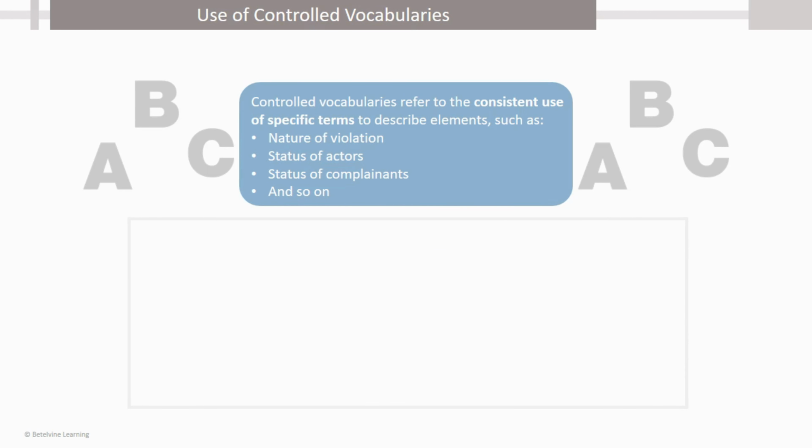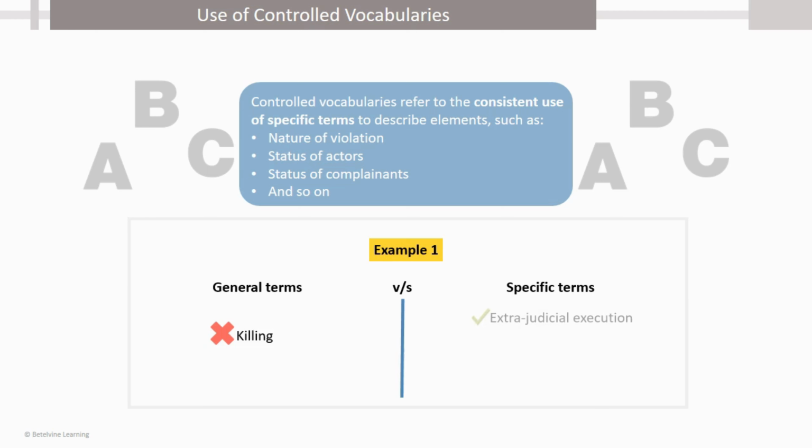Let's understand controlled vocabularies with the help of an example. For example, the term killing is a general one and is not used by human rights organizations. More specific terms are used, such as extrajudicial execution, which means killing with intent. The terms for other types of killing could be death due to cruel treatment or unpremeditated killings, and so on.